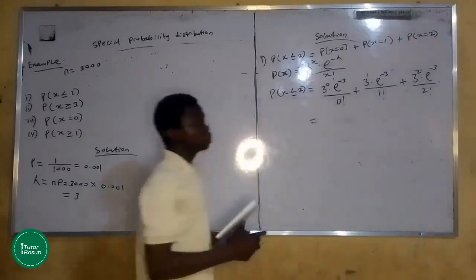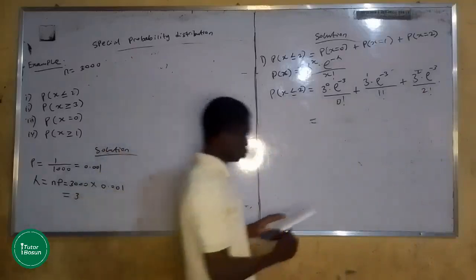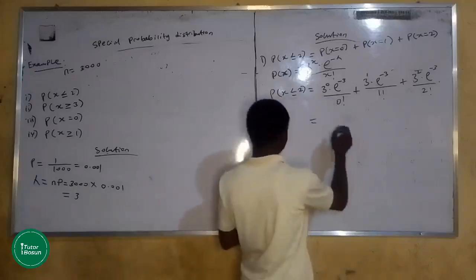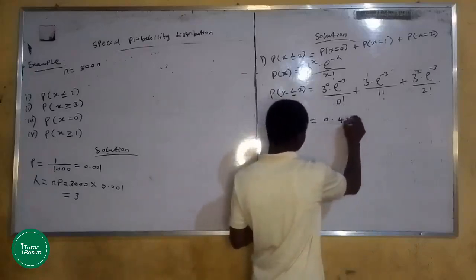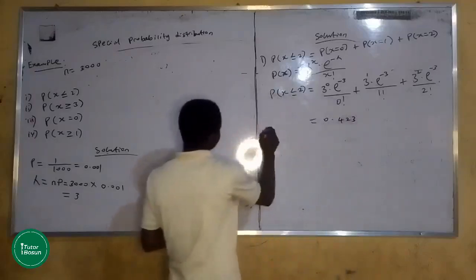Using your calculator to compute that, you should get 0.423 as your answer.